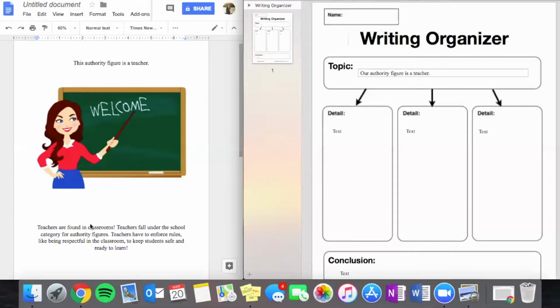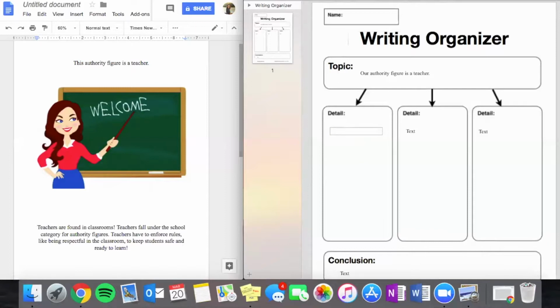Now, we're going to look over here at the details or the facts about the authority figure that our informational paper gives us. It says teachers are found in classrooms. Teachers fall under the school category for authority figures. Teachers have to enforce rules like being respectful in the classroom to keep students safe and ready to learn.